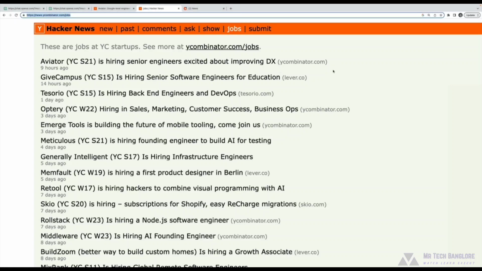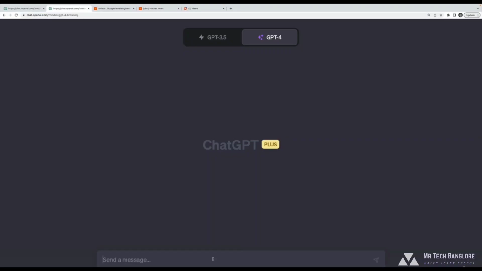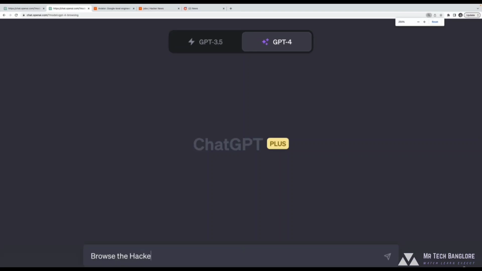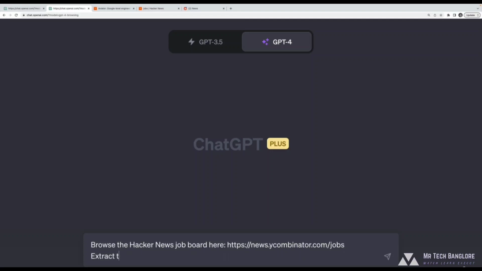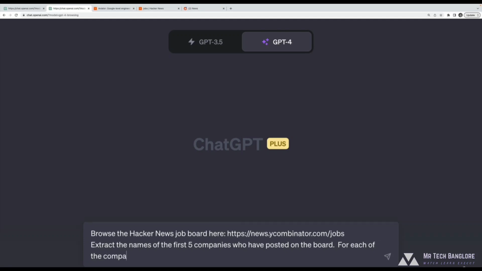I could probably just say, go to the Hacker News jobs board, but just to be very specific, I will say, visit or browse the Hacker News, let's make this a bit larger, job board here. And then I'll say, extract the names of the first 5 companies who have posted on the board. For each of the companies, find out how much money they have raised. And then maybe return or output the data as a markdown table.